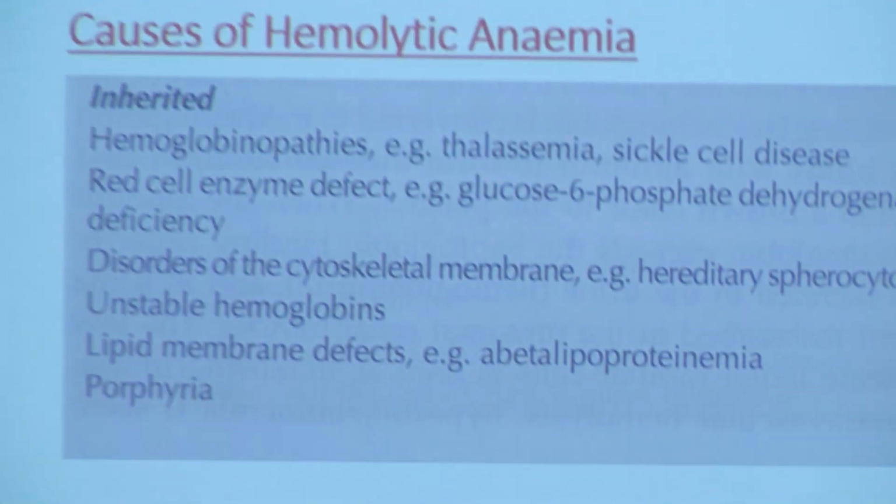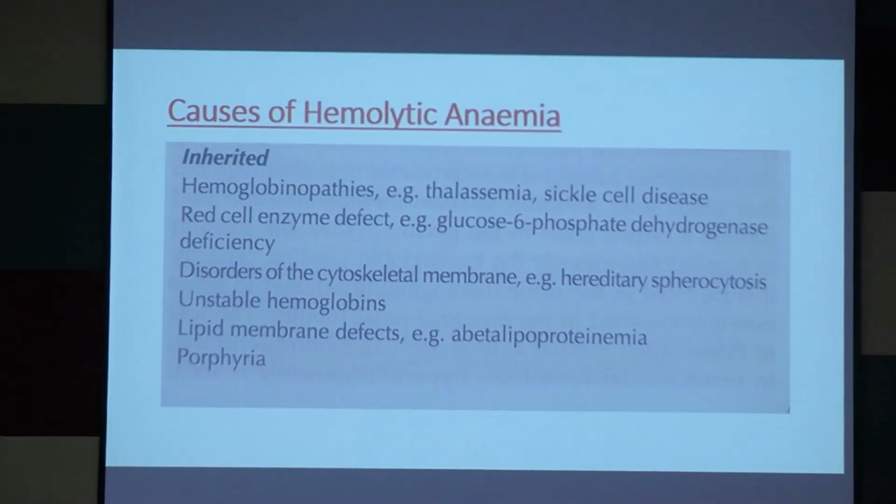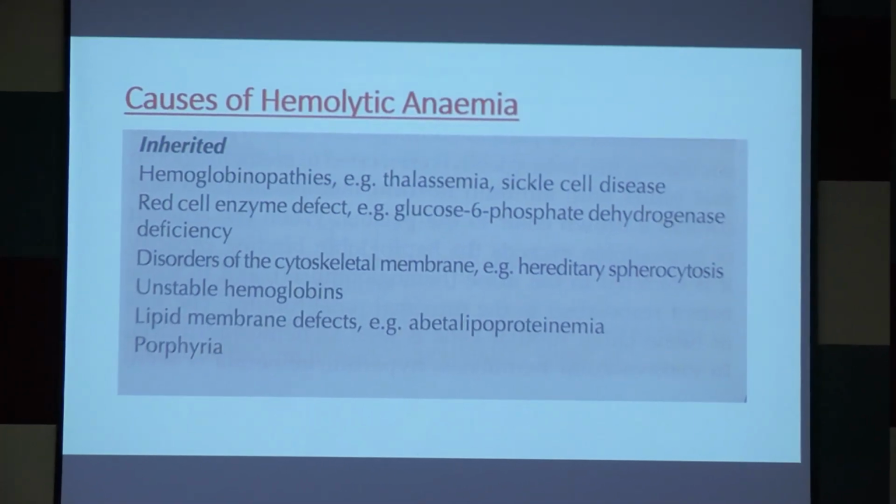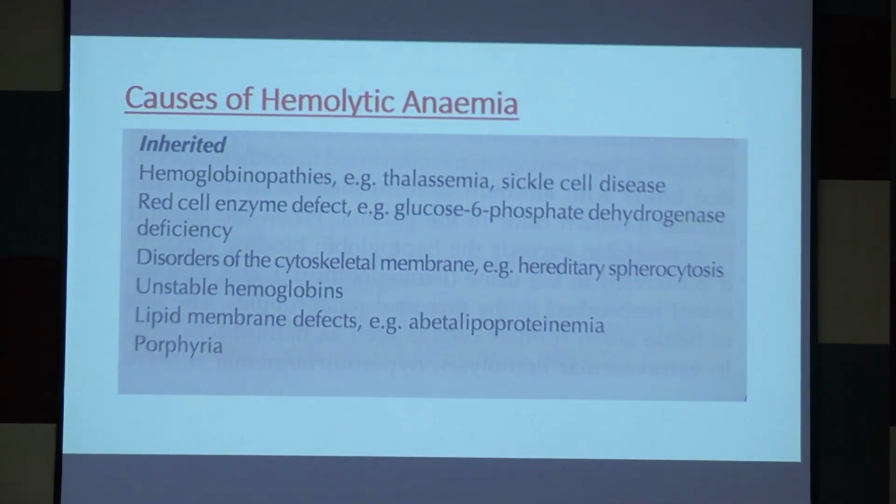Now, causes of hemolytic anemia may be congenital or inherited. There are some causes that are acquired. First, congenital causes of hemolytic anemia. What are they? First, hemoglobinopathies, that is a defect in the hemoglobin molecule.